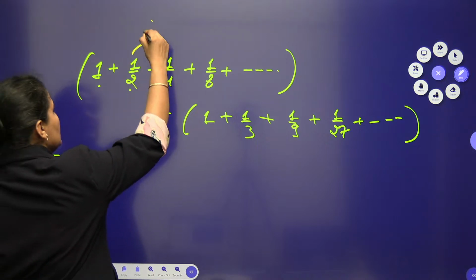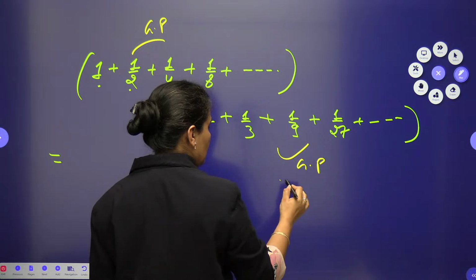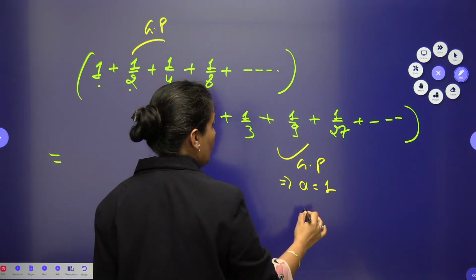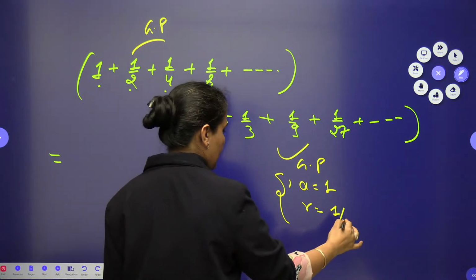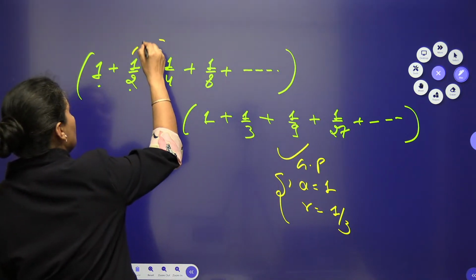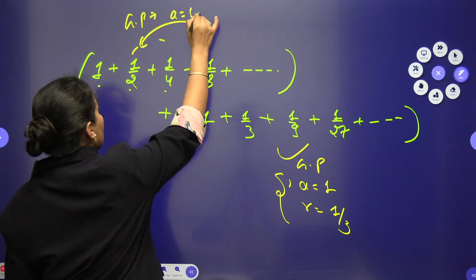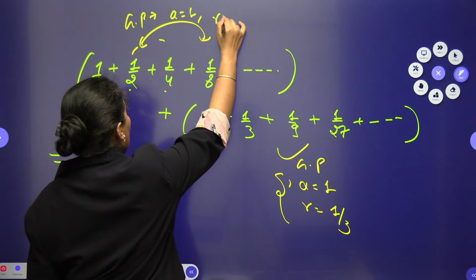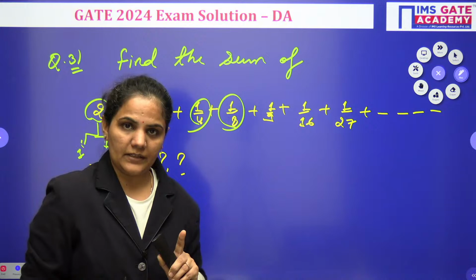You can see this is the GP, infinite GP, and this is also a GP. Here the first term a is equal to 1, and the common ratio is 1 by 3. In this other GP, the first term is 1 and the common ratio r will be 1 by 2, as the terms are going up to infinity.